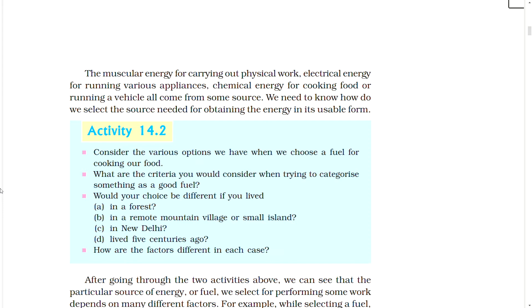Activity. Consider the various options we have when we choose a fuel for cooking our food. What are the criteria you would consider when trying to categorize something as a good fuel? Would your choice be different if you (a) lived in a forest, (b) lived in a remote mountain village or small islands, (c) lived in New Delhi, (d) lived 5 centuries ago? How are the factors different in each case? Comment on this.